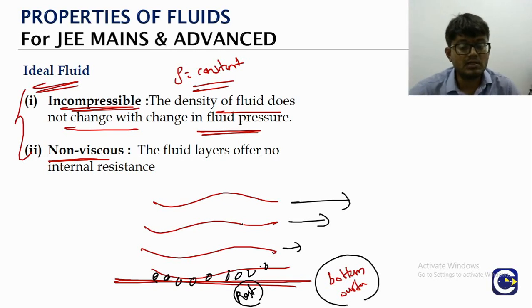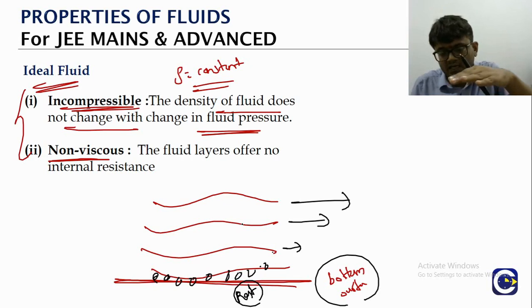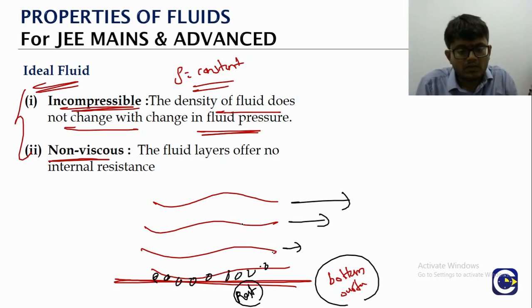Because the bottommost areas are almost in contact with the river bed, the earth, that is almost static, not moving. As you keep coming away from that contact surface, the velocity will be increasing for the layers. How is it happening? Because the contact layer will try to prevent the other layer from moving.